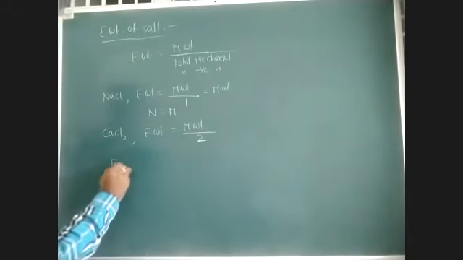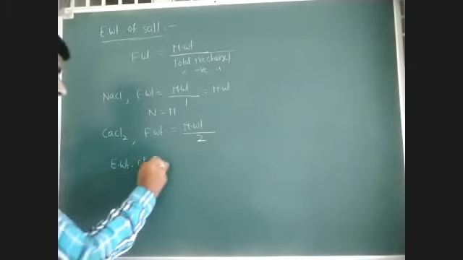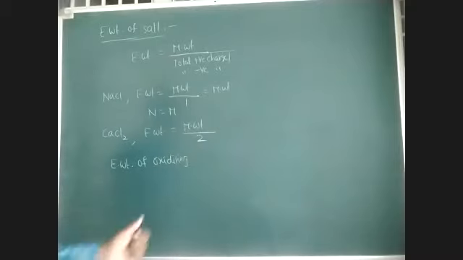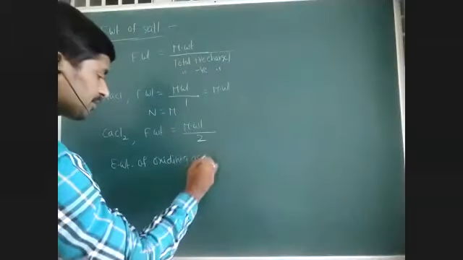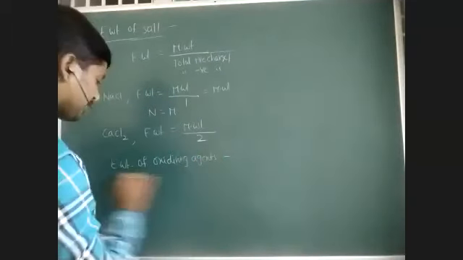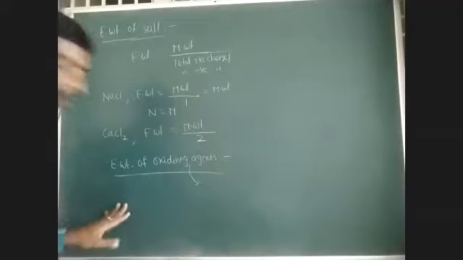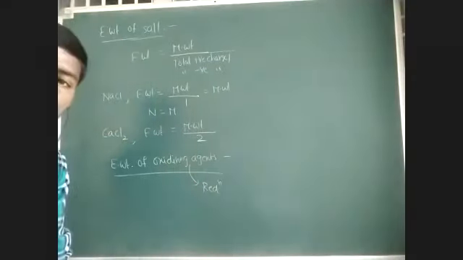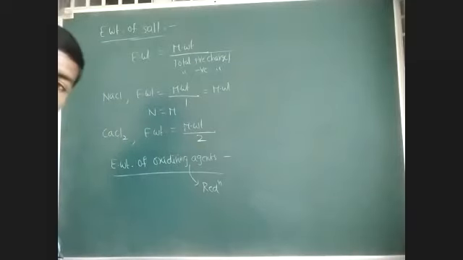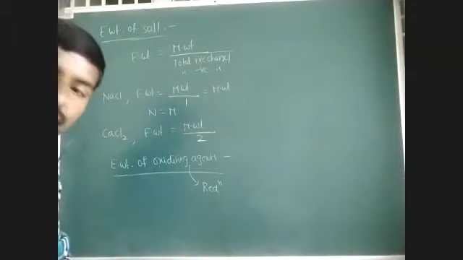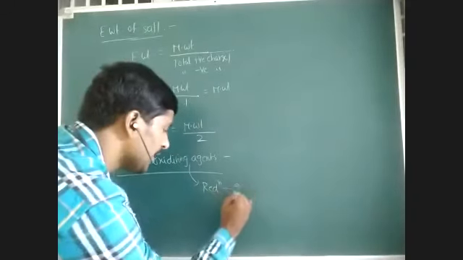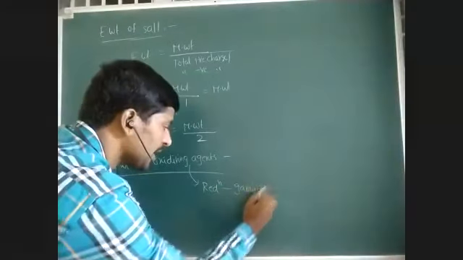Next one, equivalent weight of oxidizing agent. This is important while we are studying redox reactions, how to give equivalent weight of oxidizing agents and reducing agents. We know that an oxidizing agent itself participates in the reduction, and it oxidizes other substances. Reduction means gaining of electrons.